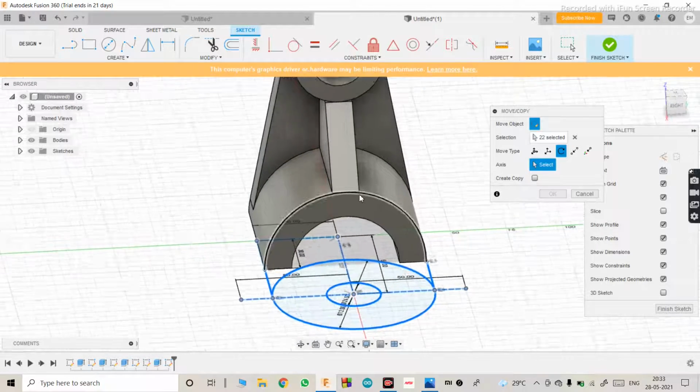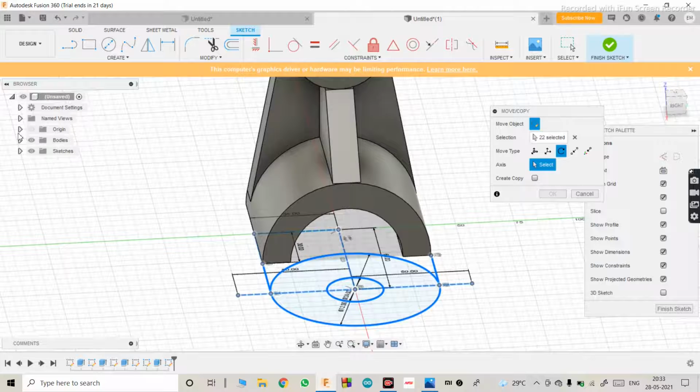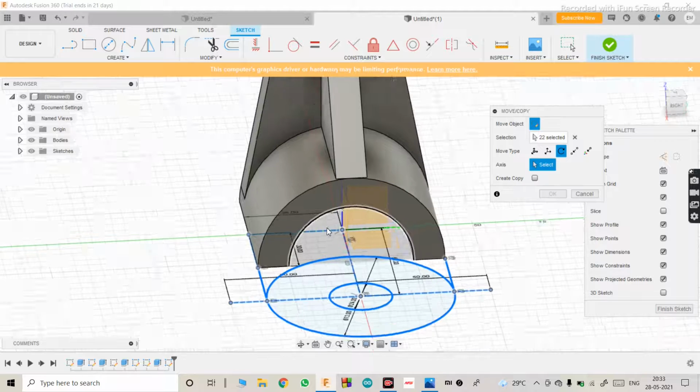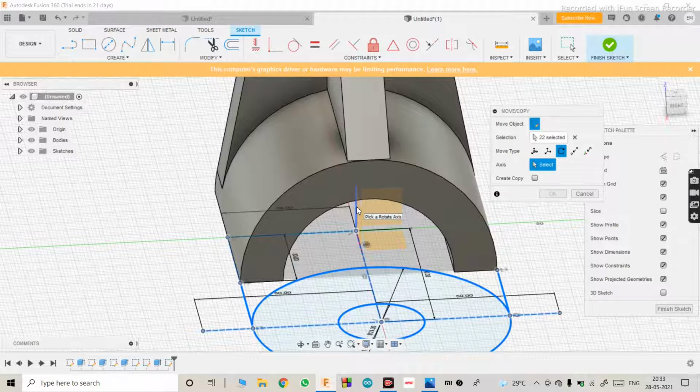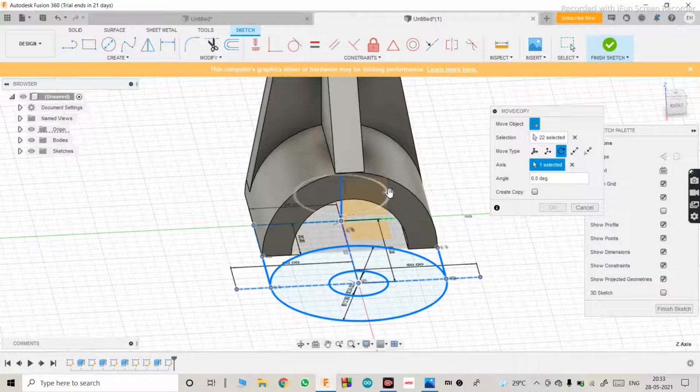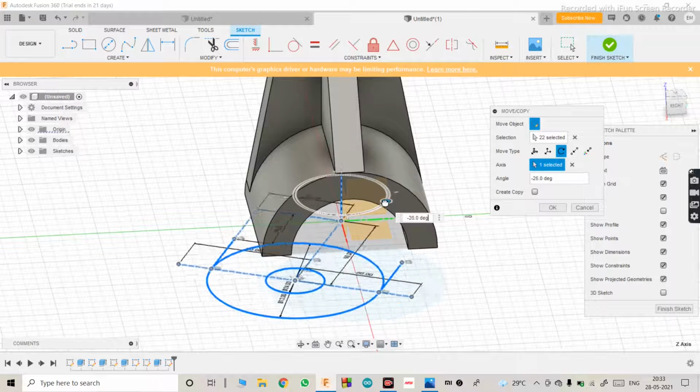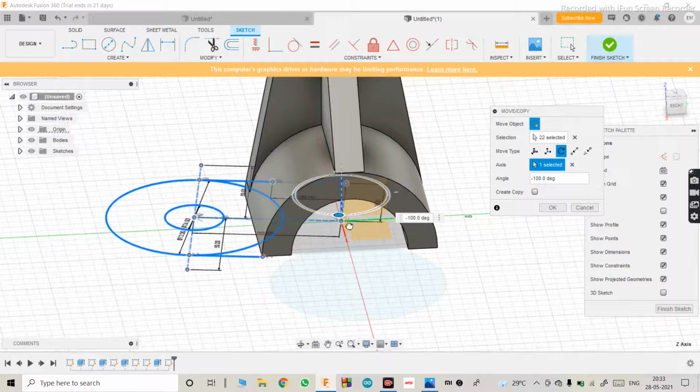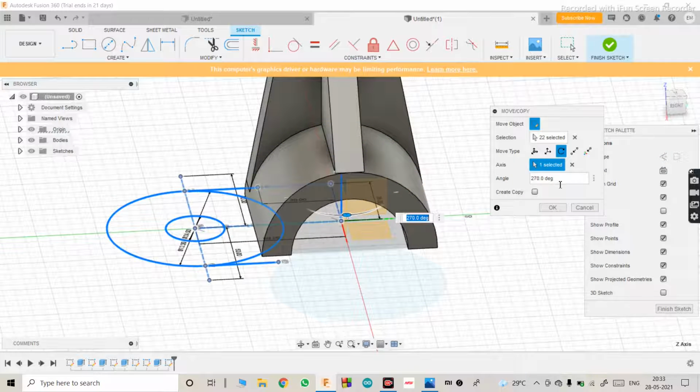Okay, so go here, turn on the visibility of the origin, and you'll get to see this blue line. Just select that line, and you'll get a circle type of symbol. Just try to rotate it, as you can see, like this. It has to be accurate to 70 degrees, okay, and hit OK.